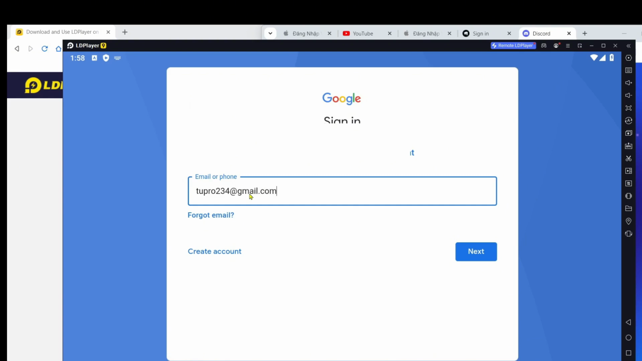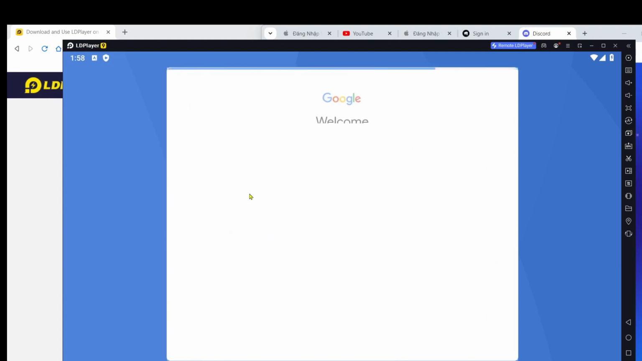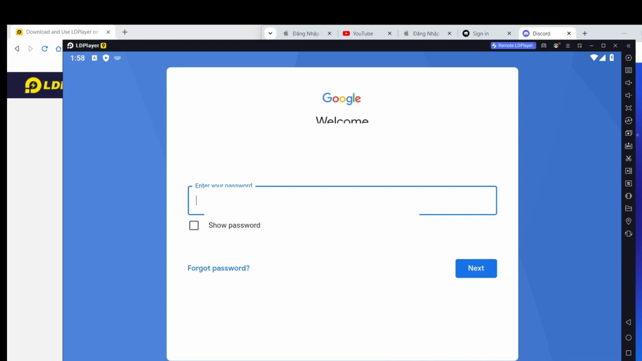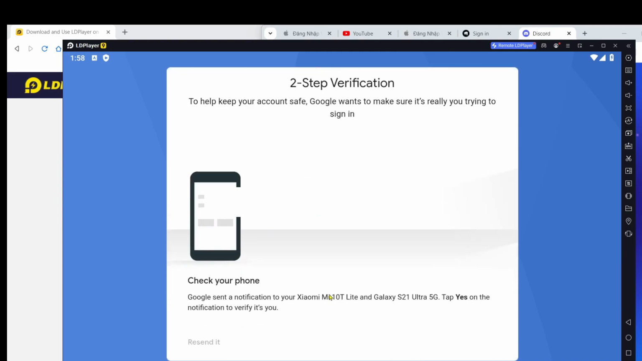Step 4. Download games from Google Play. Open Google Play on the emulator software. Type the name of the game you want to download in the search bar and press Enter. Select the game you wish to download. Click the Install button to start downloading the game.